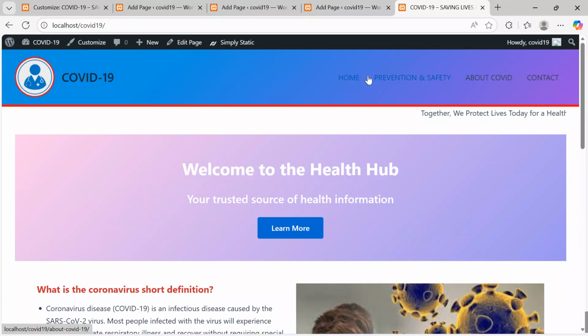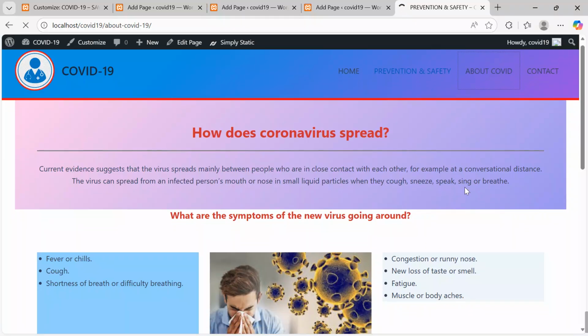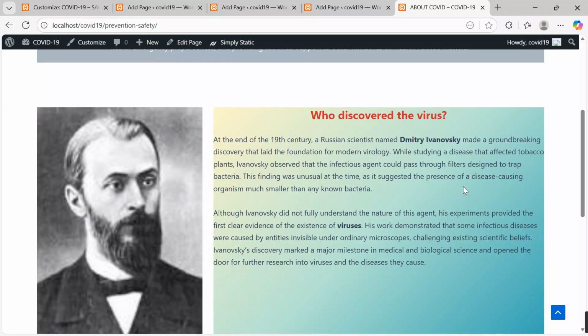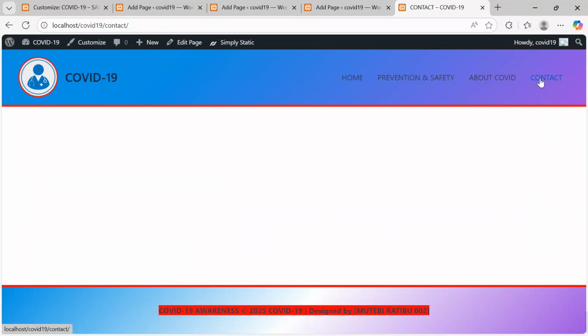We have the home. We have the prevention and safety. Yes, we have about COVID. Yes, the pages are here. About COVID, the page is over there. Now we are left with only one page, which is the contact page. So under the contact page, I'll keep it as simple as possible. Where is the contact page?